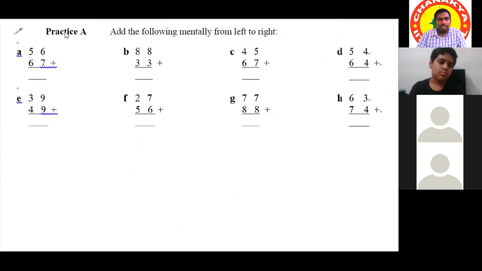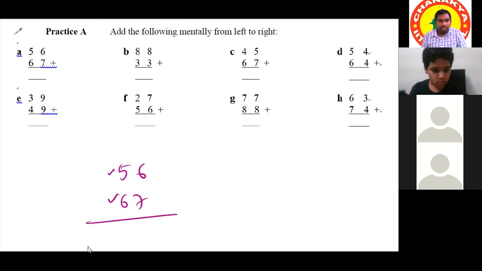So in the previous class, we have done this type of examples. There, what is our approach? Some 56 plus 67. What is our approach? 50 plus 60? 110. 6 and 7? 13. 110 plus 13. 123. That is our approach in the previous class, by completing the tens or completing the whole.